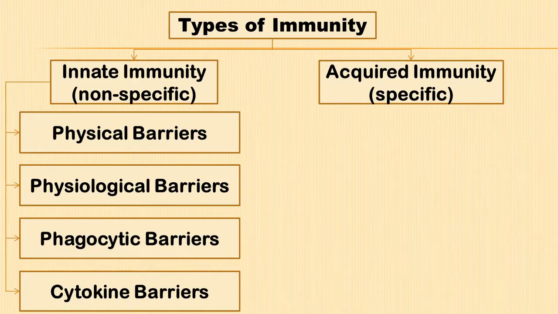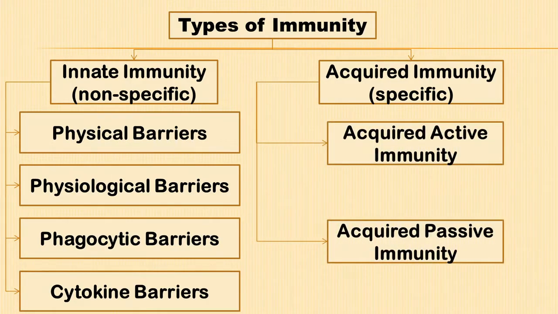When a body acquires the ability to resist the pathogen during its lifetime, it is called acquired immunity. It is also known as adaptive immunity or specific immunity. Acquired immunity may be active or passive.